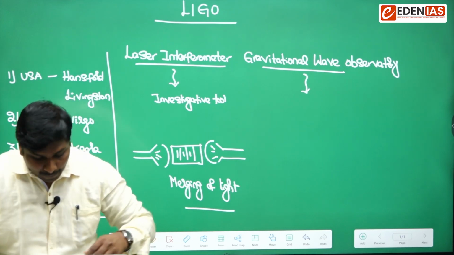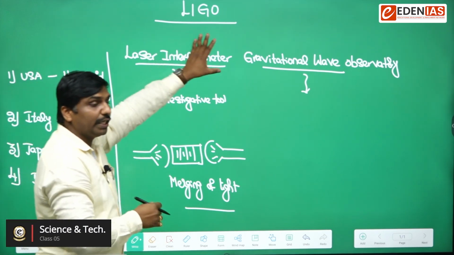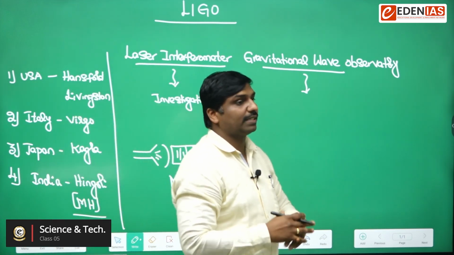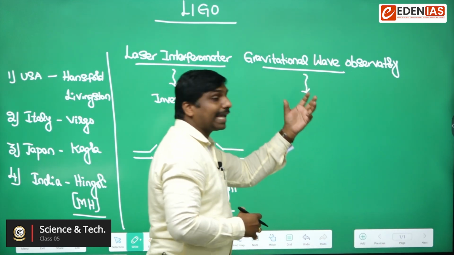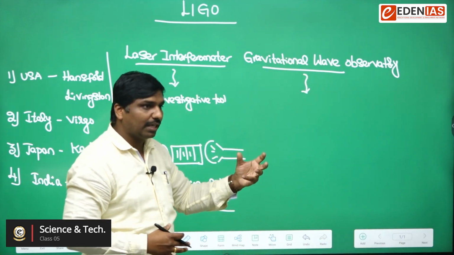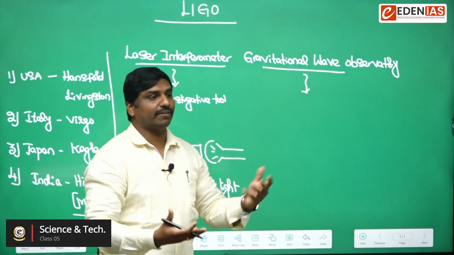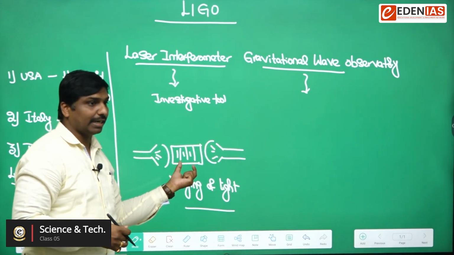Now, in LIGO, we will have different light sources in space. We will capture those light sources and assess them by merging them in a different way. When we do that, we can decode those light sources.